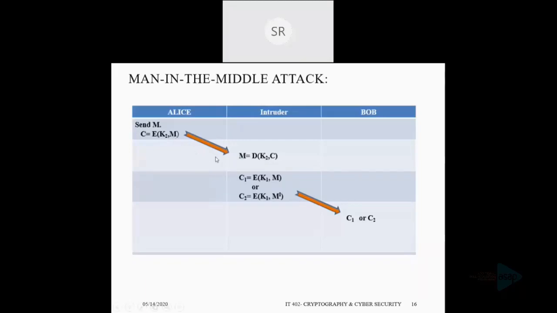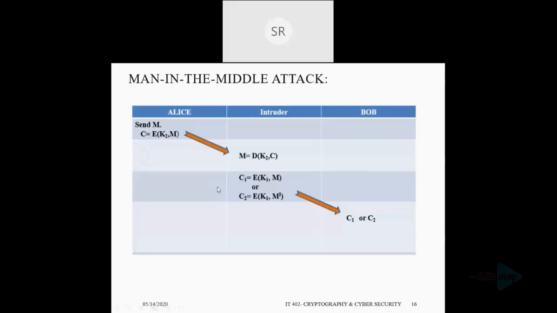is sent to Bob. But the intruder intercepts the encrypted message and decrypts to recover the message M using K2, because the intruder has that key K2.